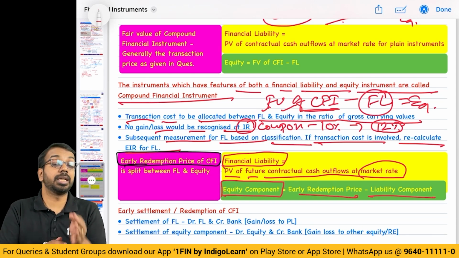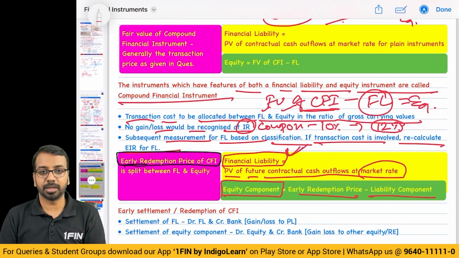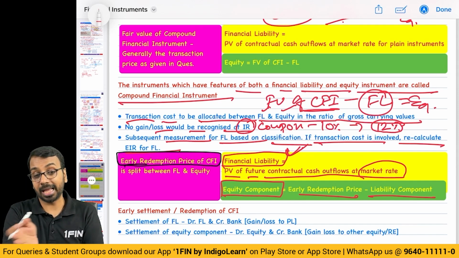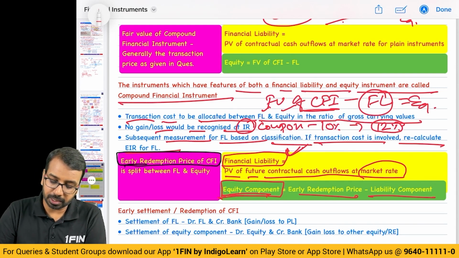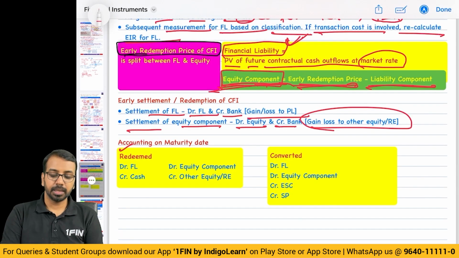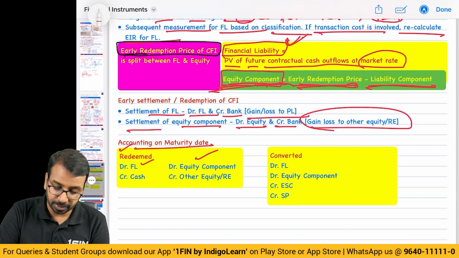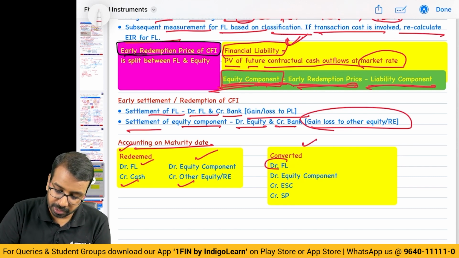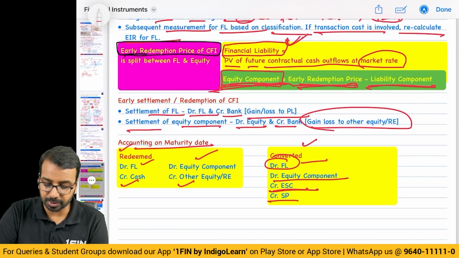So if at all it is redeemed in between, what will you do? First, you will calculate my revised financial liability. That is the amount we are redeeming towards financial liability. Now, the difference between the carrying amount and this amount that I have calculated will be recognized in P&L, and the equity component will be nothing. Redemption of the equity component will be the total price minus the liability component. Now, if it is redeemed on the maturity date, what will you do? Debit the financial liability if at all it has a balance, debit the equity component, credit cash, and credit other equity if it is redeemed. If it is converted, if there is any balance, debit the financial liability, debit the equity component, credit equity share capital and credit securities premium.